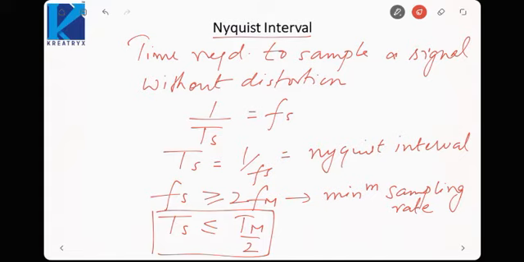You can take a higher frequency but not a lower one, because at lower frequencies the spectrum will overlap and be distorted, leading to no reconstruction of the signal. So it is the minimum sampling rate and it is the maximum sampling interval. Minimum frequency leads to maximum time.